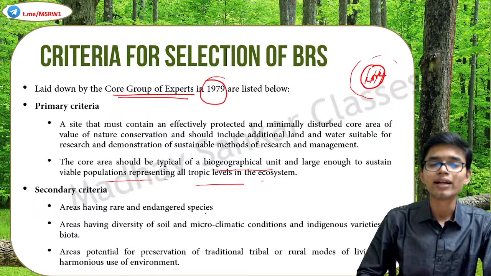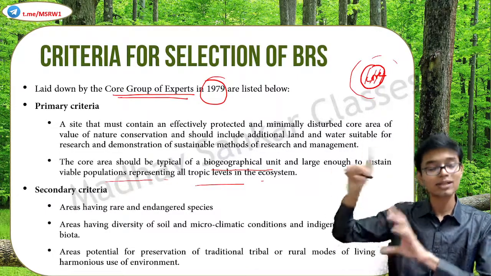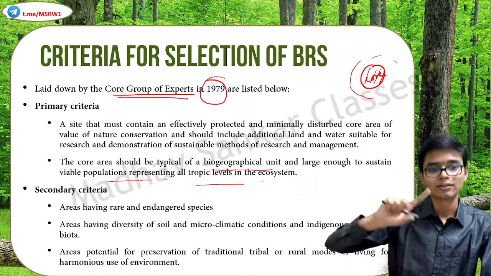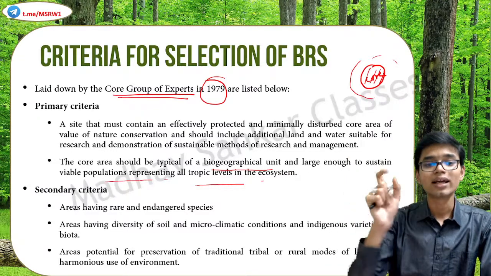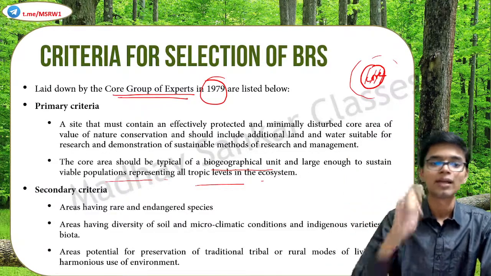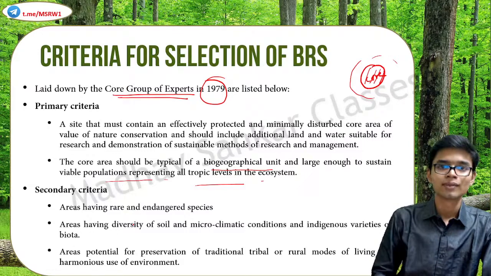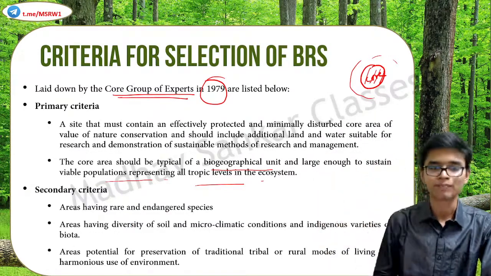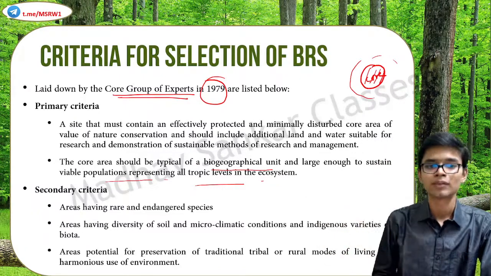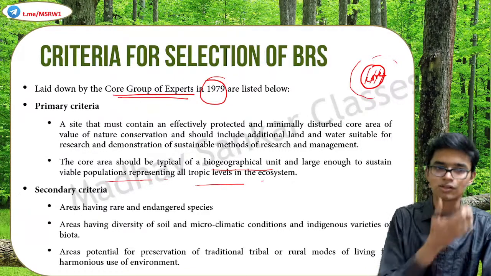Areas having rare and endangered species. Yes, the above criteria are a must, but along with that, these criteria can also be added. Areas having rare and endangered species. Areas having diversity of soil and microclimatic conditions and indigenous varieties of biota. That could happen, correct? Some species might be seen only in some particular region. It could be indigenous to that area. Western Ghats, Himalayan foothills, etc. are very good examples of that.